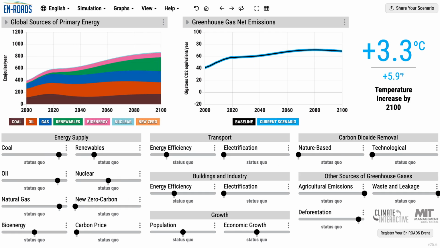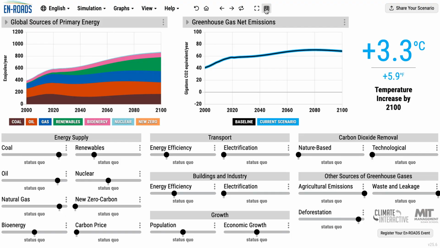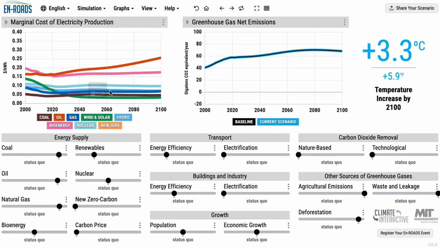Now let's look at it the opposite way. Imagine new zero carbon energy. So it's going to come in really inexpensive. It's going to spread around the world because it's so inexpensive. Let's go see where it shows up. So here's the cost of electricity. Over time, you can see the green line of wind and solar getting cheaper and cheaper and cheaper.